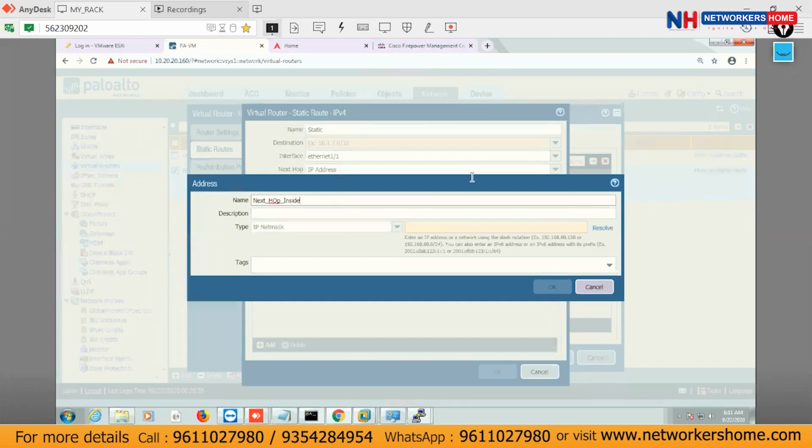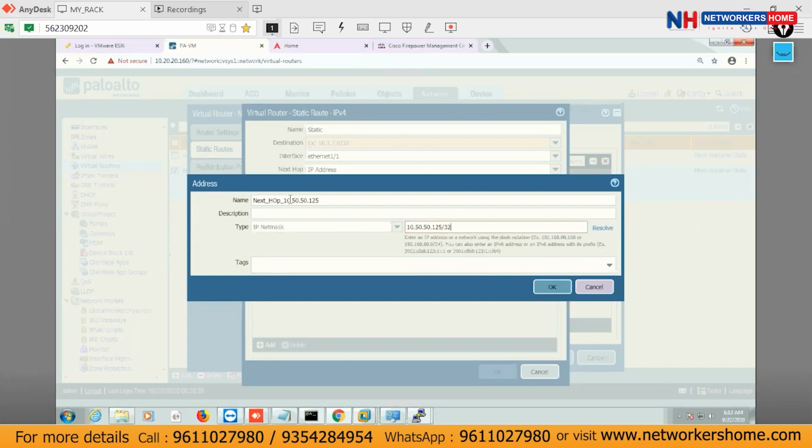I'll mention its IP, because with the help of the name we can easily identify it. This is the IP 10.50.50.125, slash 32 since it is a next hop only.